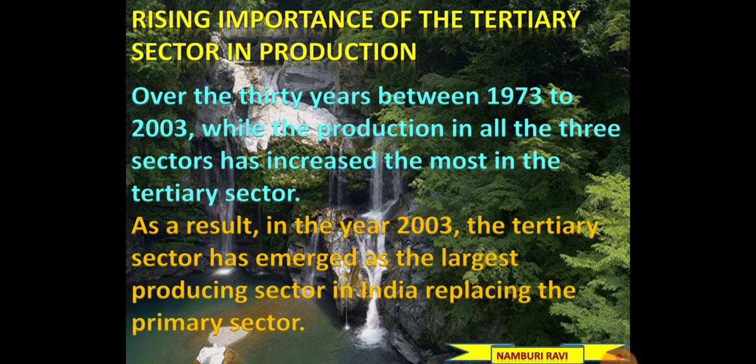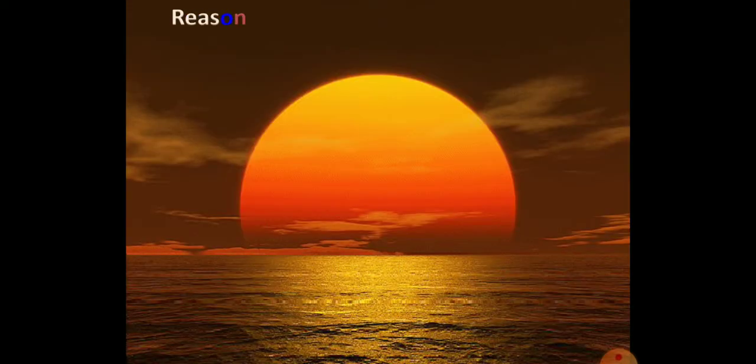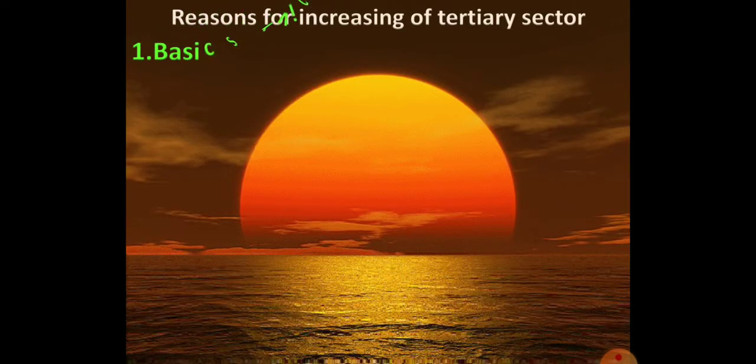As a result, in the year 2003, the tertiary sector has emerged as the largest producing sector in India, replacing the primary sector. Previously, the primary sector was the largest producer in GDP, but now the service sector is the largest producer in the Indian economy.